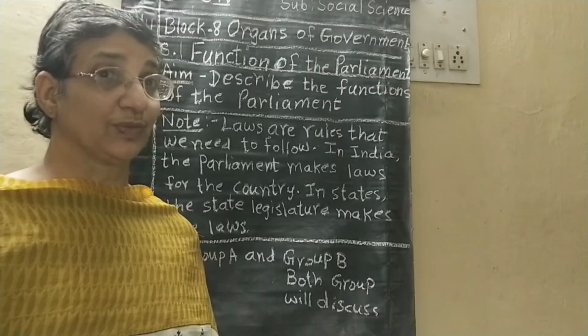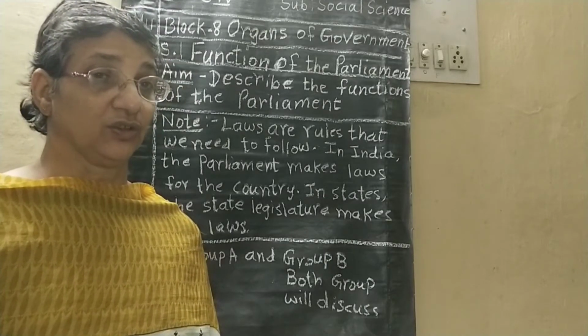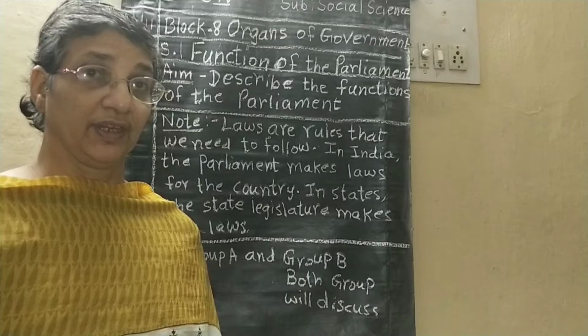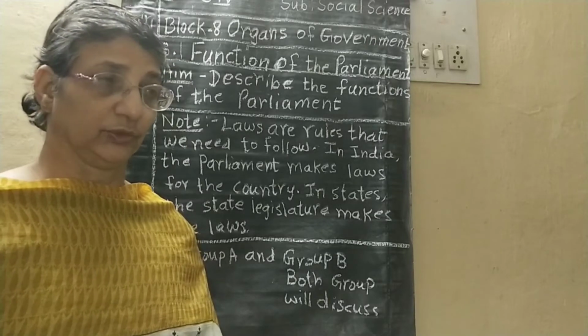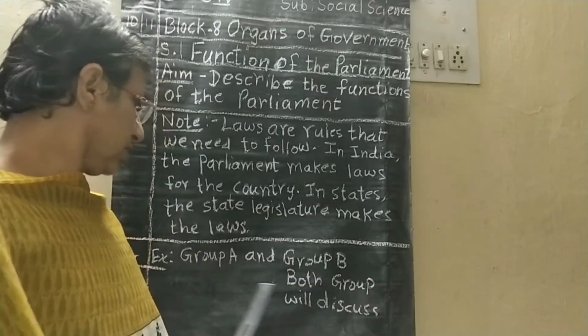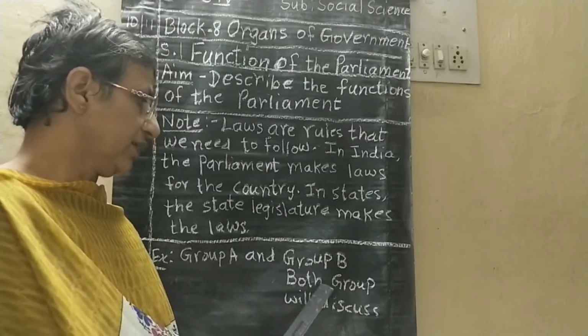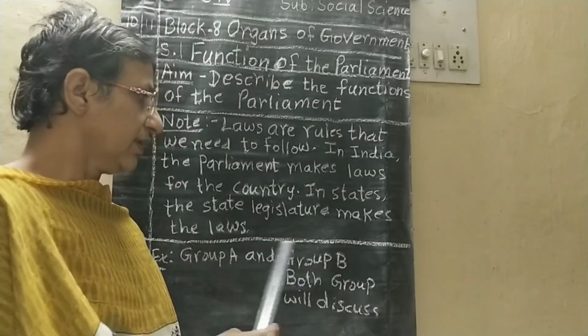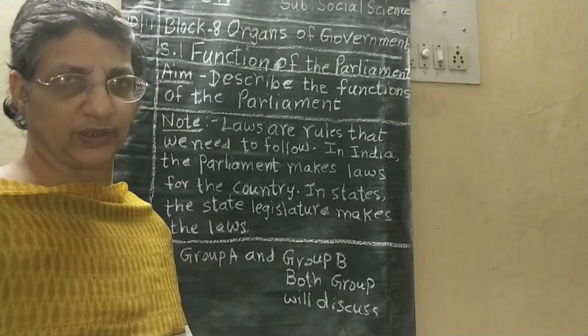Please watch TV, in that news you will be seeing. And now again our elections also are going to happen. So now we'll have two groups, okay? Group A and Group B. Now this is one small activity, one example they are showing, okay?